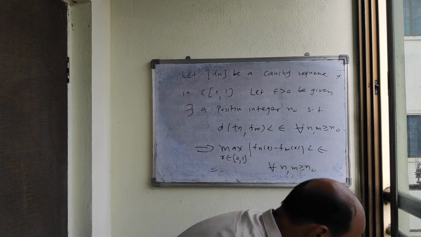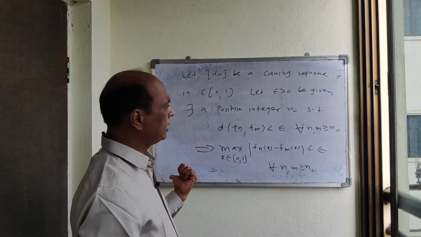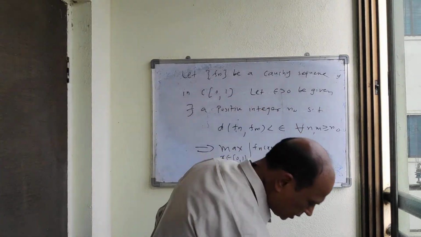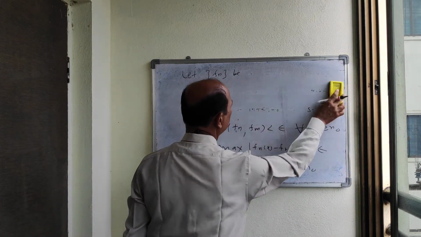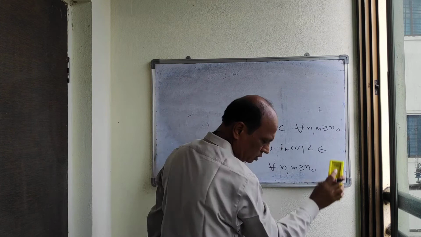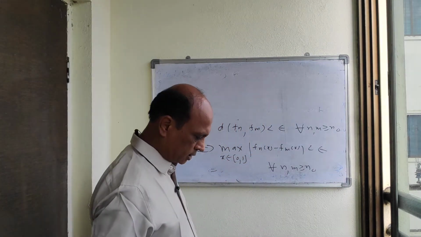Now what is this? This is the Cauchy criterion of uniform convergence.